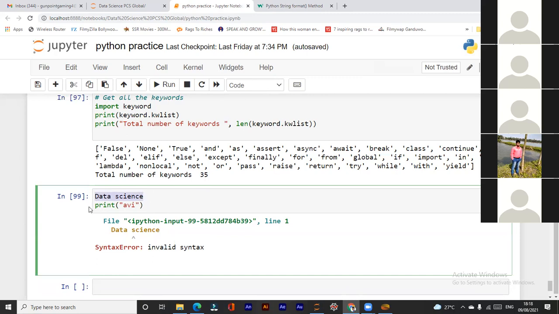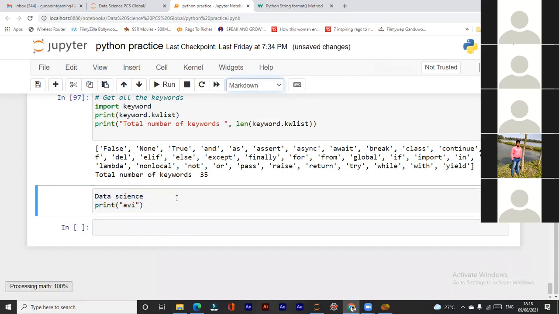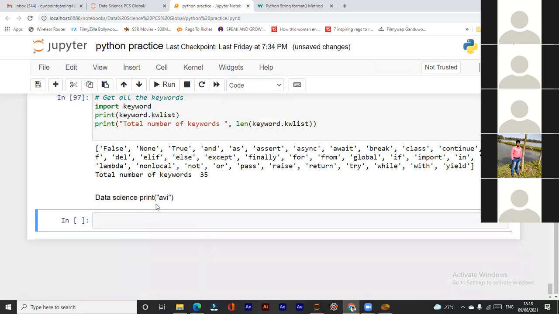If I mark it down, then this whole cell will be marked down. Right now, the whole cell will be marked down. And if you want to use the shortcut, then you can use M. Press it here when the color is blue, then you can press just M. Okay, it is marked down now.